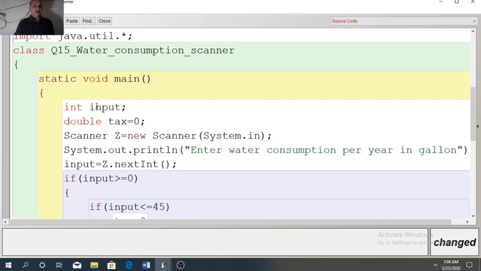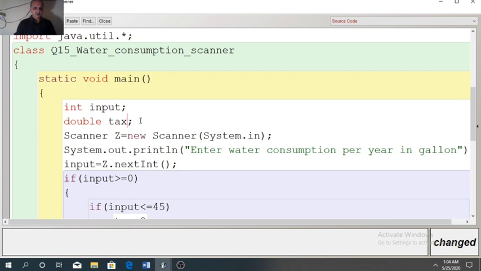Now input, this is the variable to take water consumption, integer type, tax I have taken double type. Now you can see I have stored 0 here. Sometimes when you don't store 0, see here I have removed 0.